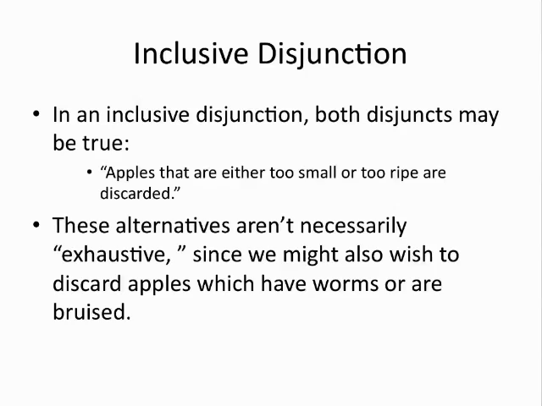Even though in this example they are presented as exhaustive, we can imagine a scenario in which these two characteristics wouldn't be exhausted. We could discard apples which were wormy or badly bruised, etc.